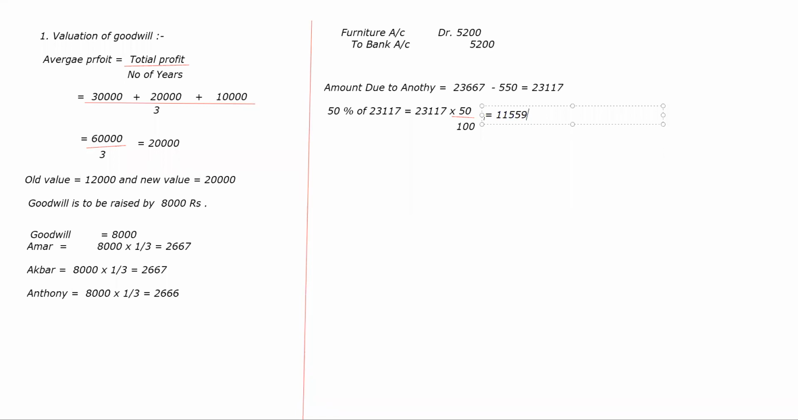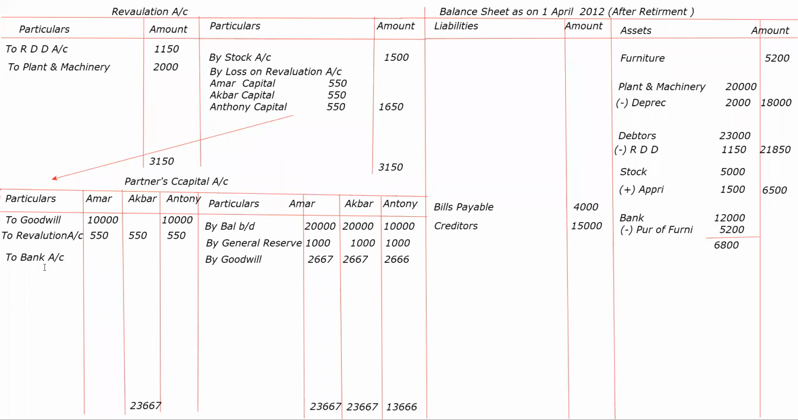समझ रहे how we did? So this was 11,558.5. So we converted this into 9. Okay? Yes, sir. So here we are paying him by bank. To bank we have written. From the bank amount we will write in his column 11,559. Okay.